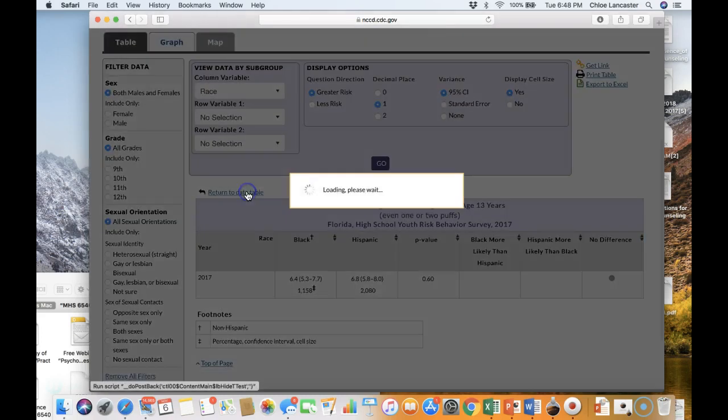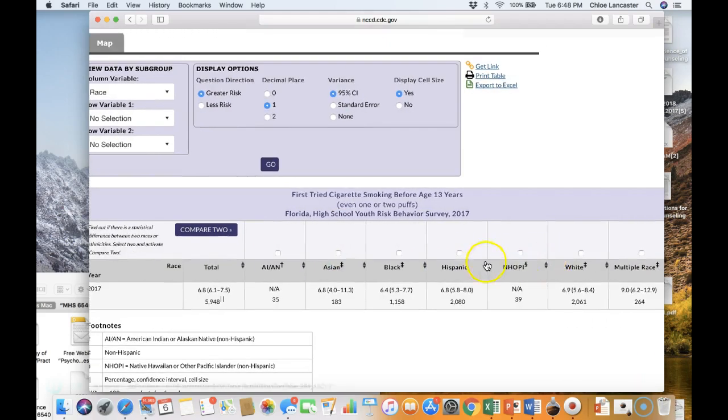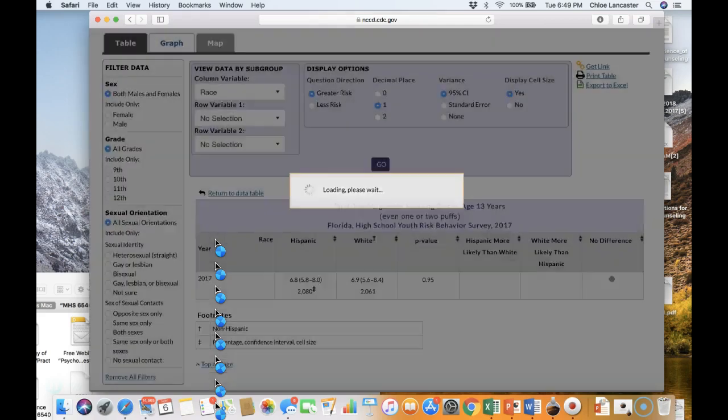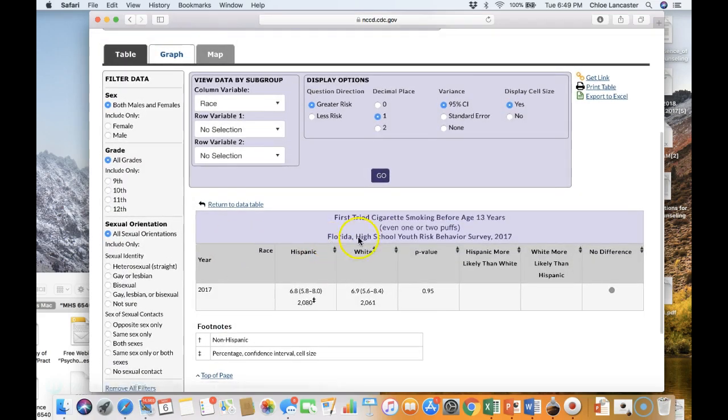Let's return to the table and see if there was a difference between Hispanic students and white students. And here we can see there is no difference.